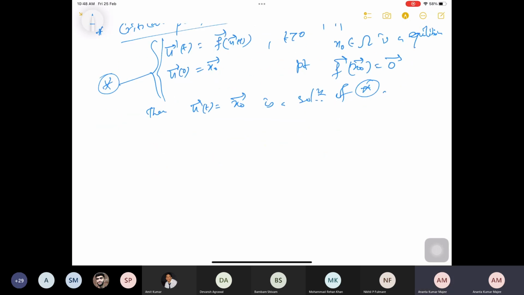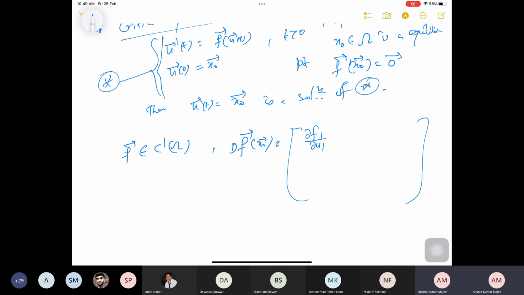Okay, that is the definitions. So if my f vector is in C1 of omega, which means continuously differentiable, then I can consider this matrix, which I denote as Df of x0 vector, which is nothing but this matrix: you consider ∂f1/∂u1, ∂f1/∂u2, and then ∂f1/∂un, evaluated at that point x0 vector, and so on, up to ∂fn/∂u1 of x0, ∂fn/∂un of x0. This matrix.